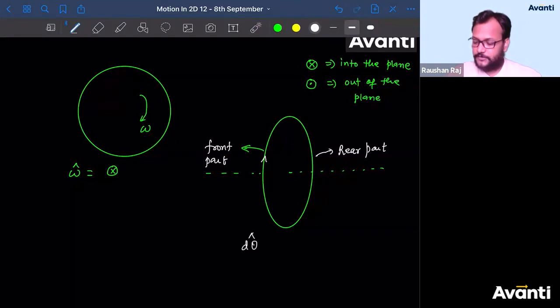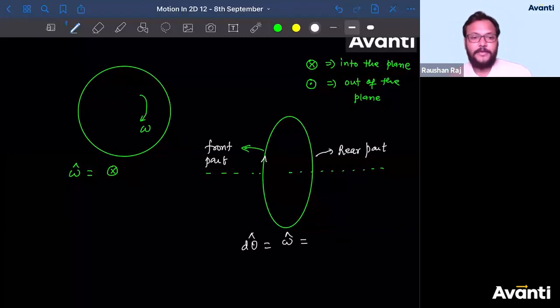Tell me guys, what is the direction of omega? Is it towards right or left? Tell me quickly. North. What is north? Yash, I haven't specified north. What is the meaning of front part? Front part is not the direction.